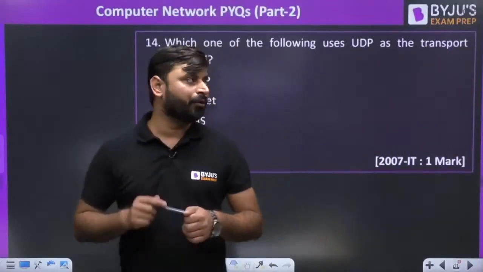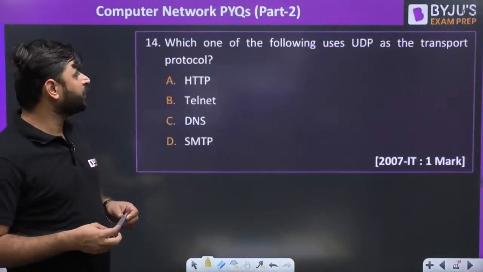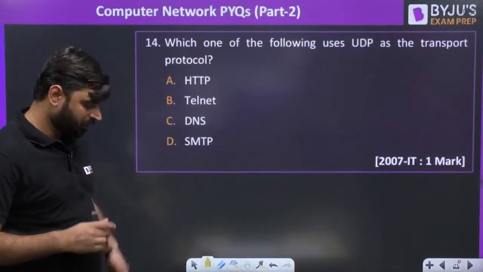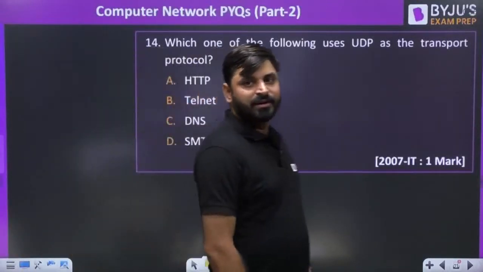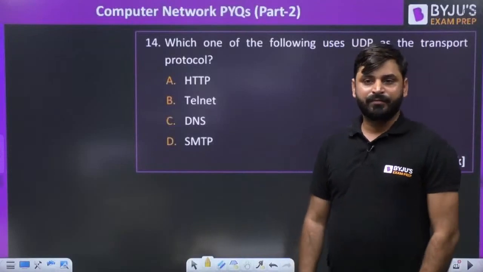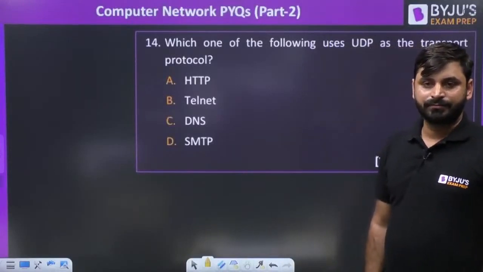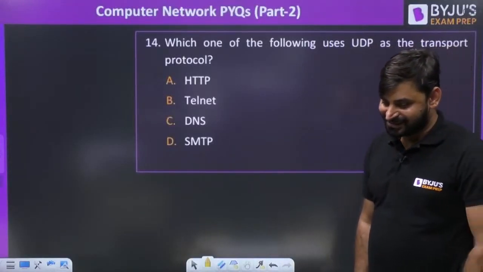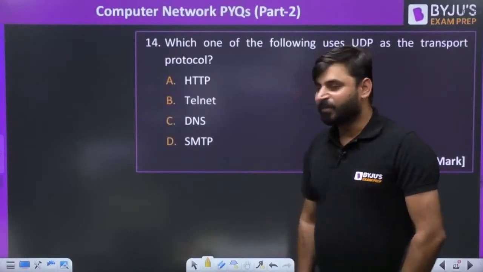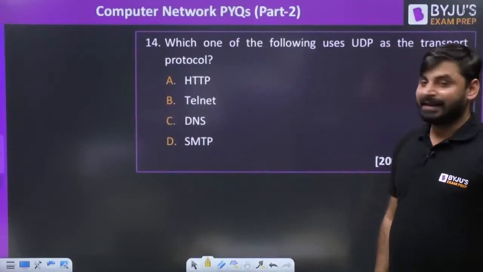Which one of the following uses UDP as the transport protocol? HTTP, Telnet, DNS, SMTP.